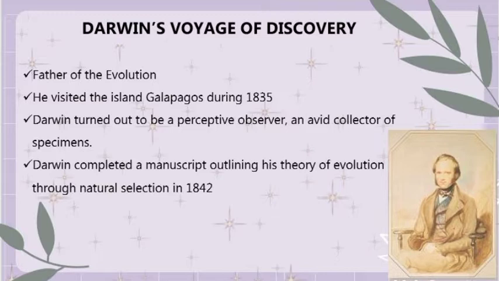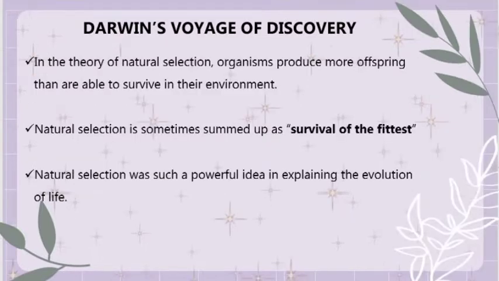As you can see in the picture, it is the figure of Charles Darwin in a portrait painted shortly after the voyage on the Beagle. For the next one, in the theory of natural selection, organisms produce more offspring than are able to survive in their environment. So the question here is, which organisms will survive and which will not? If you are physically equipped, capable of surviving, grow to maturity, and reproduce, then you can survive.